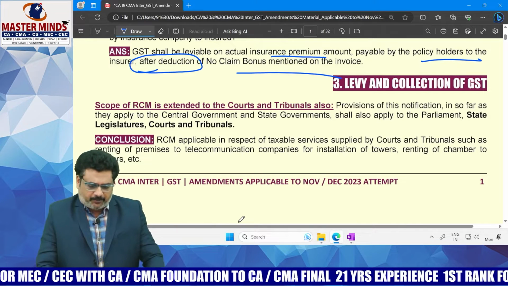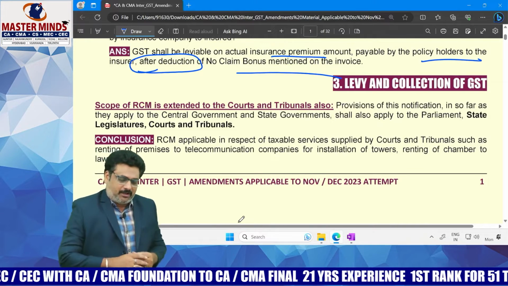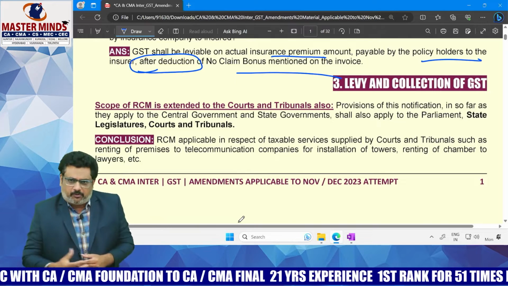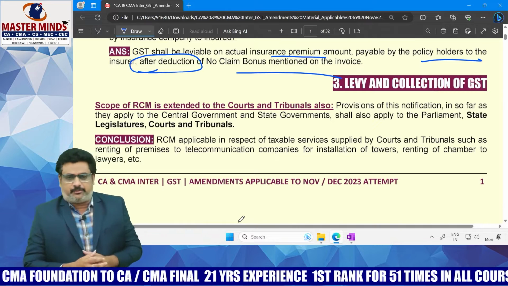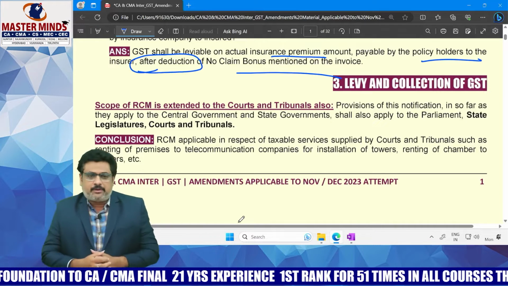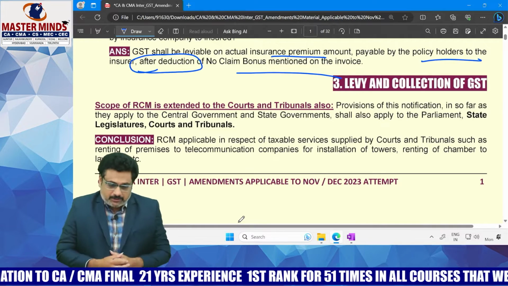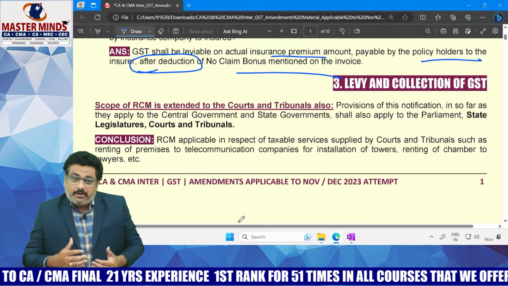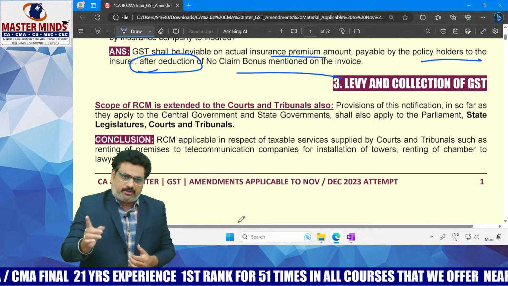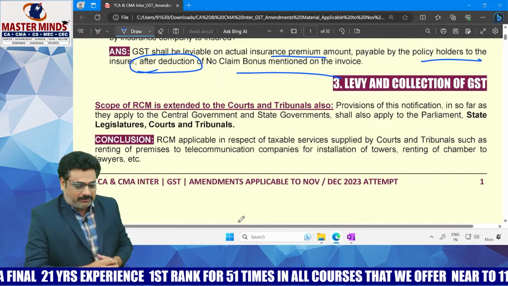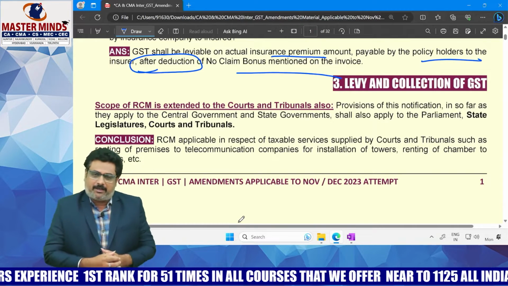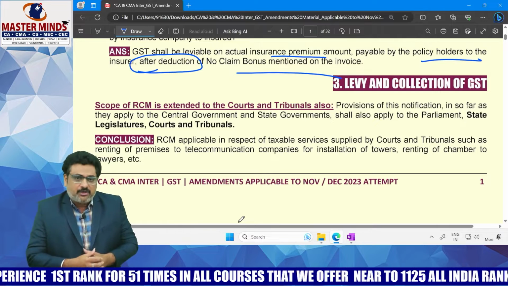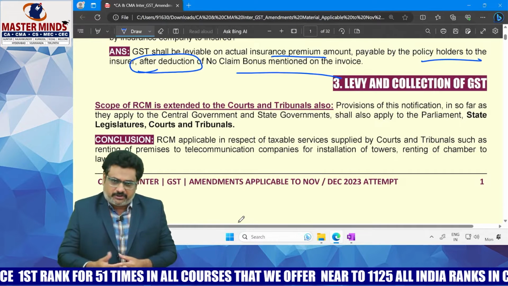In those cases, those activities are taxable and RCM will be applicable. Let's say for example, the Supreme Court provides chambers to various advocates on a rental basis for which a rent is charged. Although the Supreme Court is the supplier, as per the circular, these renting services are now taxable and covered under RCM. The recipient is liable to pay the GST.